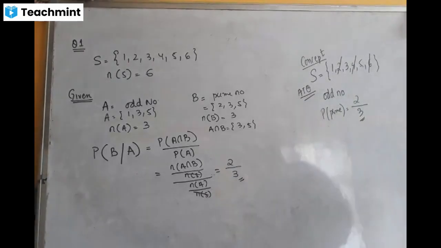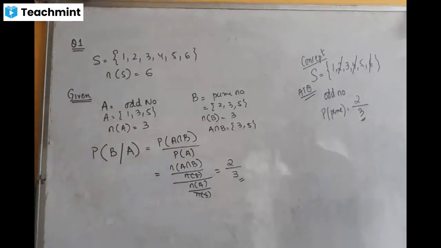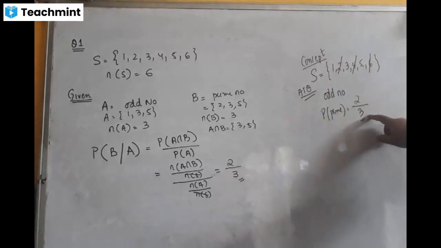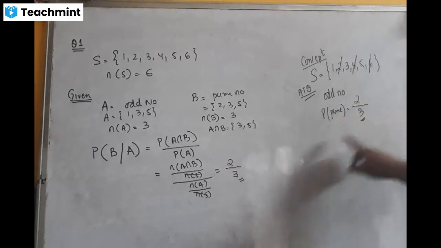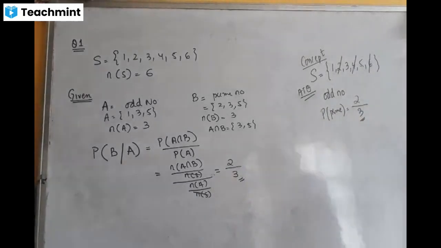They have already said you are going to get only an odd number. So the event odd number has already occurred. Now from here I need a prime number. There are three numbers, 1 3 5, and two are prime, so the answer is 2 by 3. Is that clear, everyone?